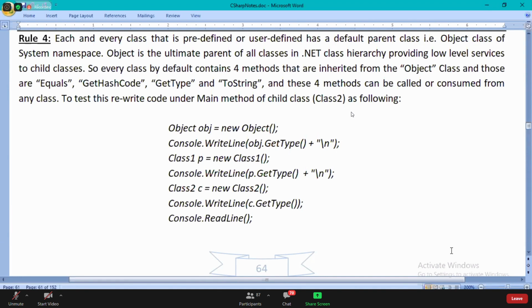What are the types of inheritances? Basically, the types of inheritance talk about the number of parent classes a child is going to have and the number of child classes a parent is going to have. That's exactly what it talks about.